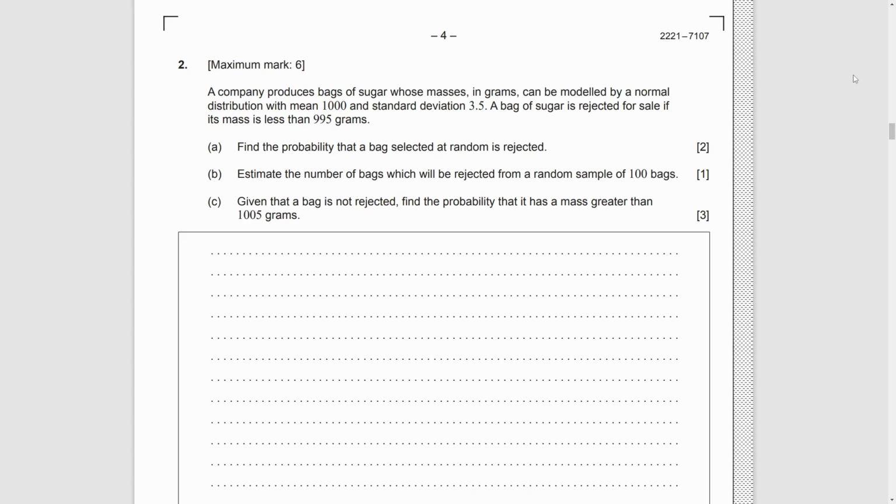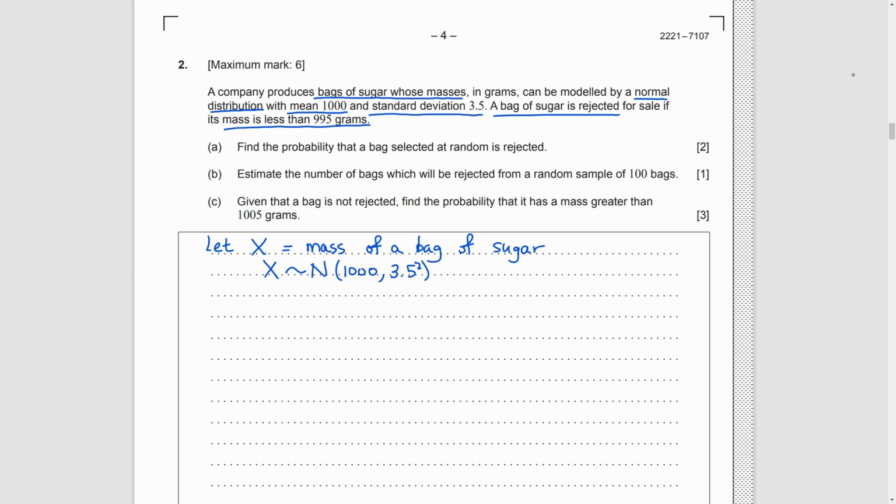Second question. The mass of a bag of sugar is modeled by a normal distribution with mean 1000 and standard deviation 3.5. It will be rejected if the mass is less than 995 grams. First, we let it to be X. Part A, we need to find the probability of X smaller than 995. By calculator, we get 0.0766.